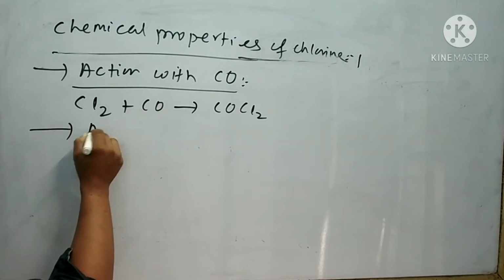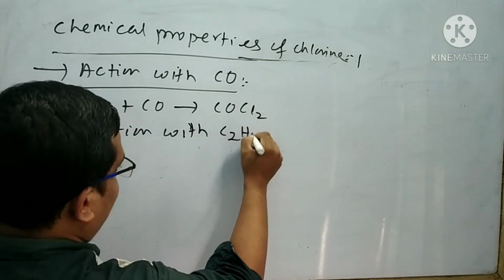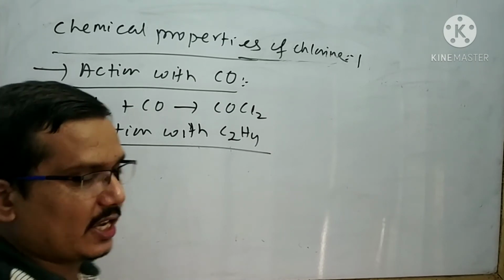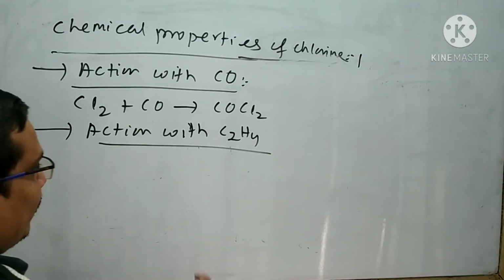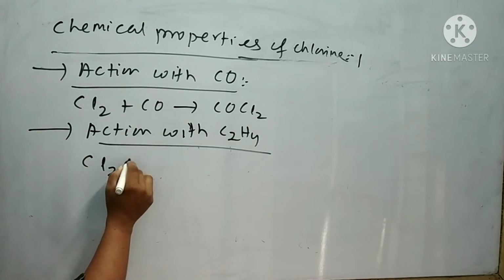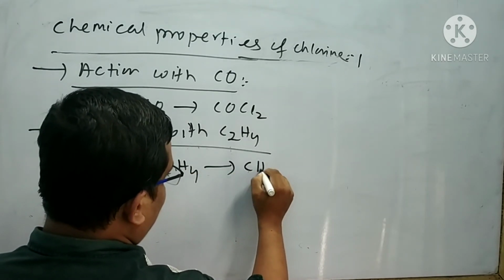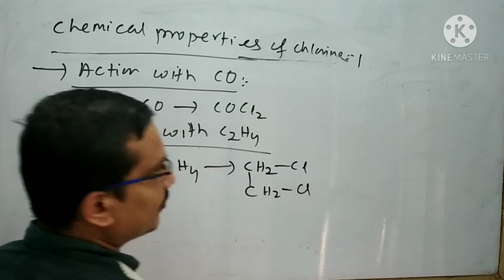Next is action with the C2H4, that is your ethene. When ethene is subjected to reaction with the chlorine, then ethylene dichloride is formed. I can write the reaction like this: Cl2 plus C2H4 gives CH2Cl-CH2Cl.